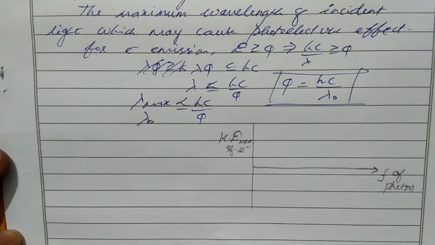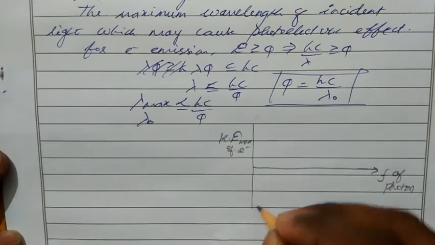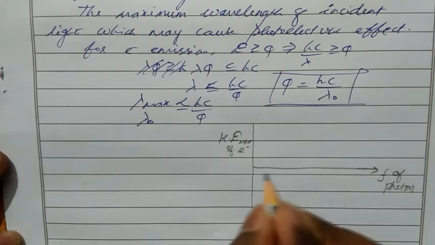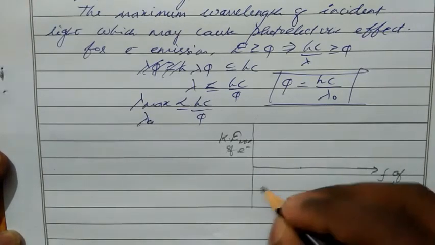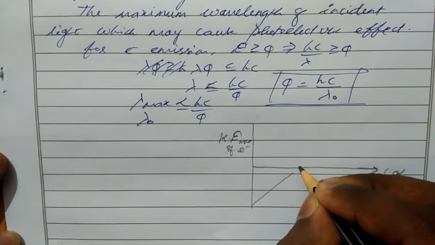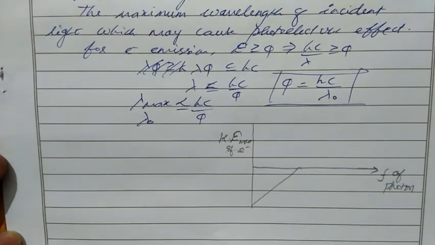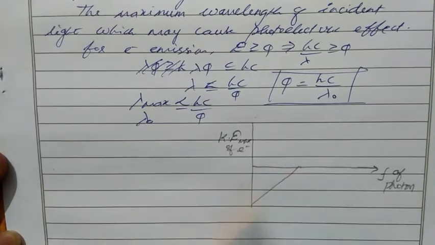So we should have some minimum frequency. For example, if the frequency for the work function is 5 Hz, then we should give up to 5 Hz. So we give some energy, we should go up to 5 Hz.